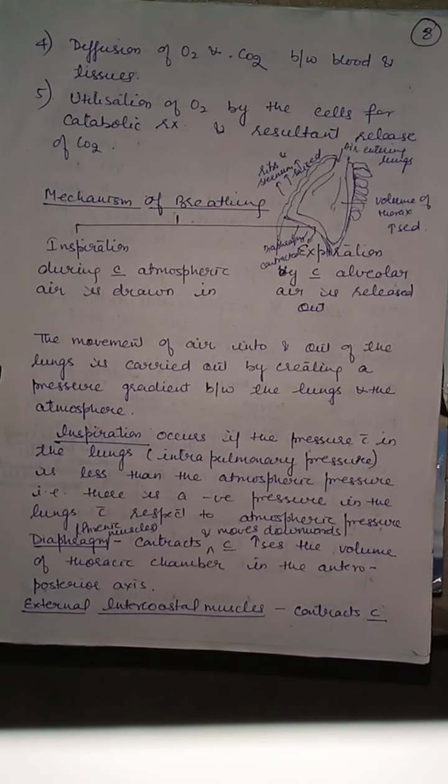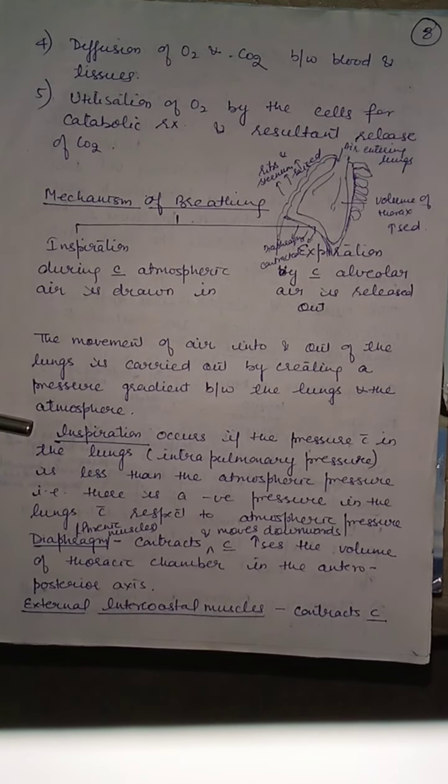If the pressure inside the lungs is less, then the air is drawn in. And if the pressure inside the lungs is higher than the atmospheric pressure, then the air is released out.